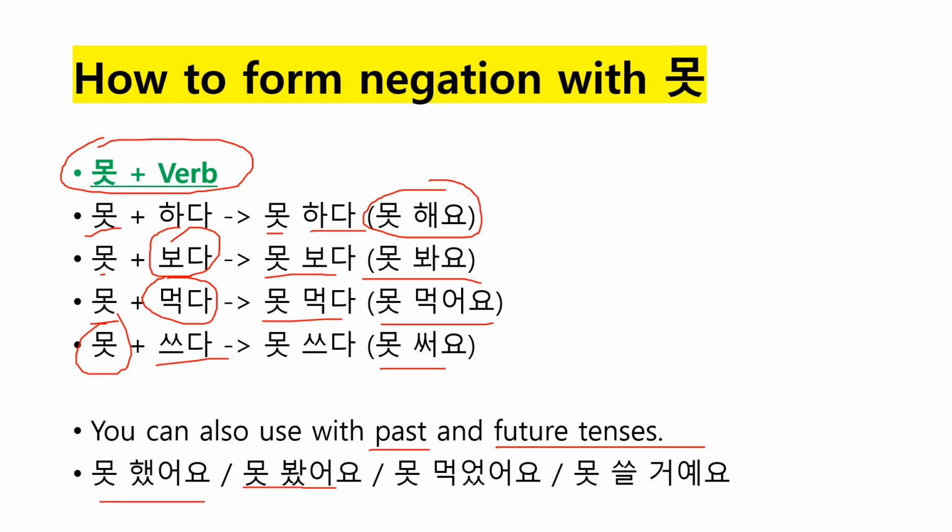So 못 먹었어요, I couldn't eat it or I couldn't have it. Or 못 쓸 거예요, I will not be able to use it. I will not be able to write. I can't write, right? So 못했어요.